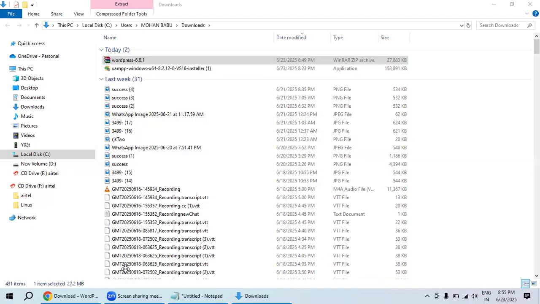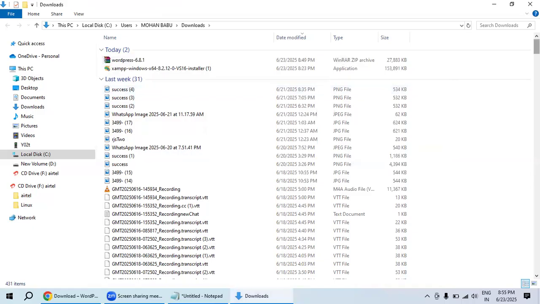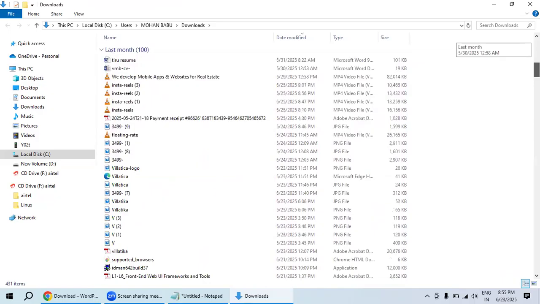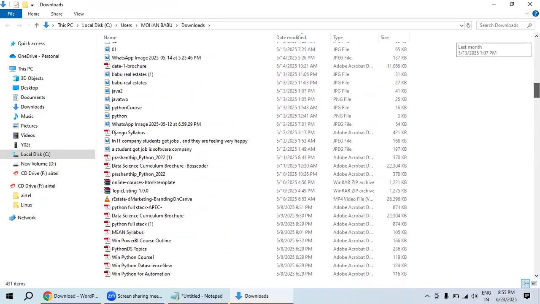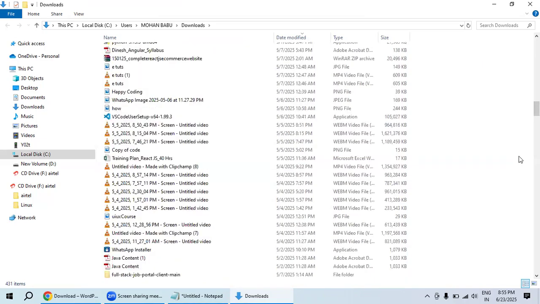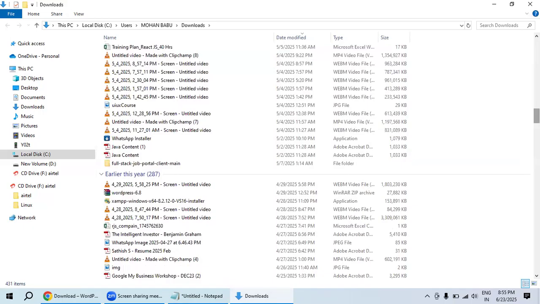So now that the file has been downloaded successfully, what I will do is just refresh over there. And now you could see this is the WordPress. When we are setting up WordPress, most of the students get a lot of confusion. Don't panic, don't be confused. Okay, it's very simple. What we have to use, where we have to use this one. Did you understand?